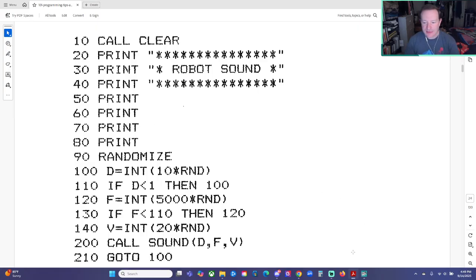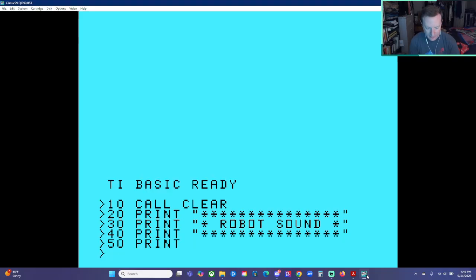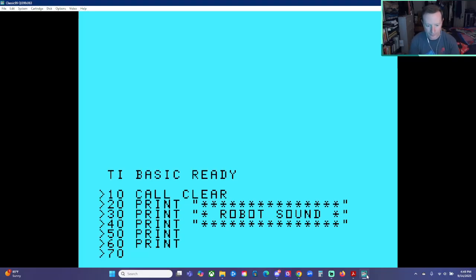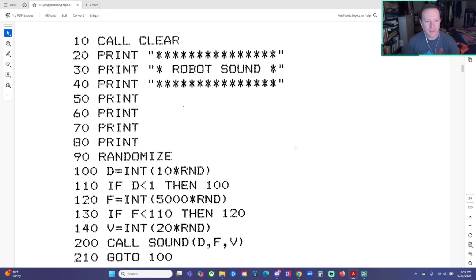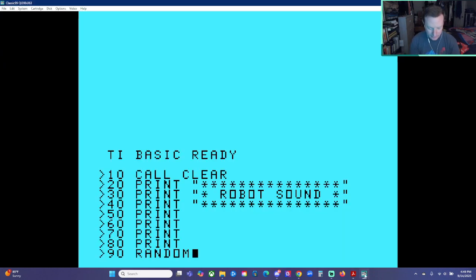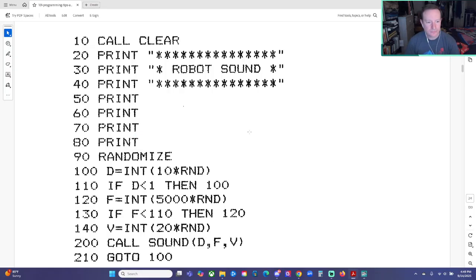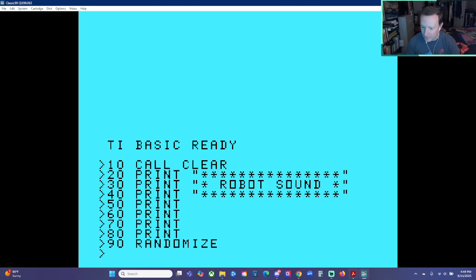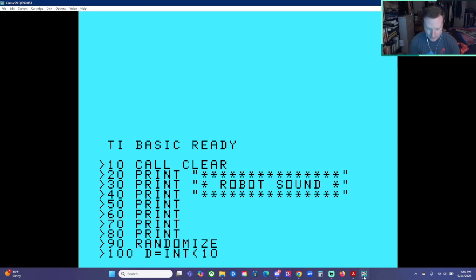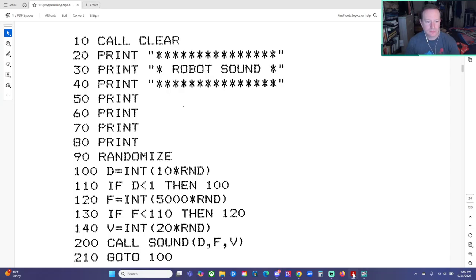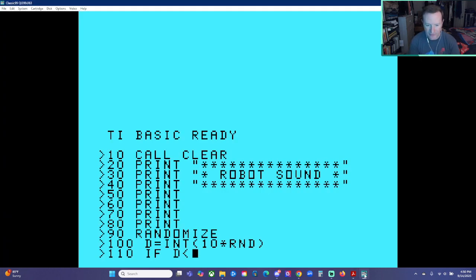Okay, we have 4 print statements in a row just to create some space. 90 is a randomize. 100, D equals integer 10 times RND. 110, if D is less than 1, then 100.